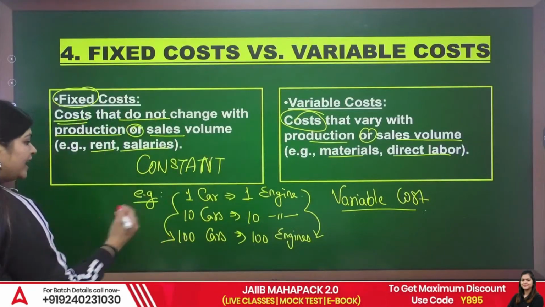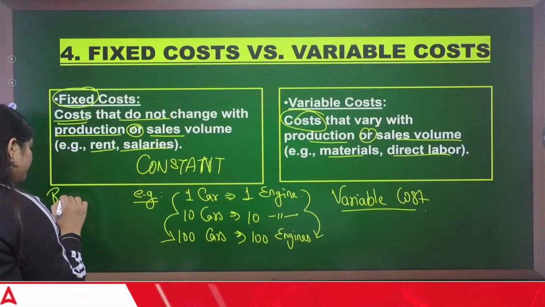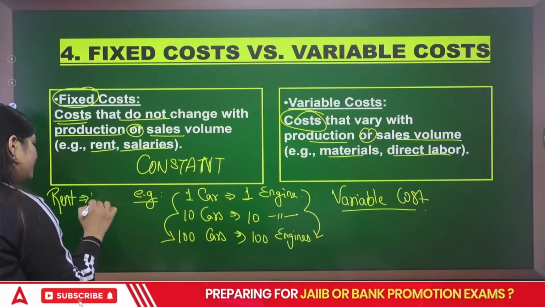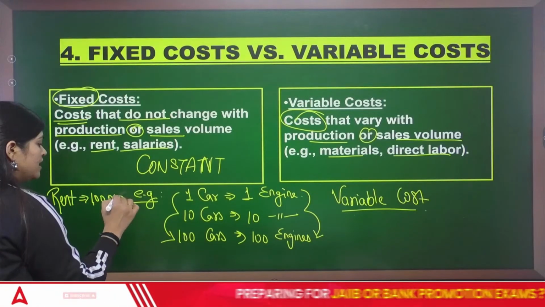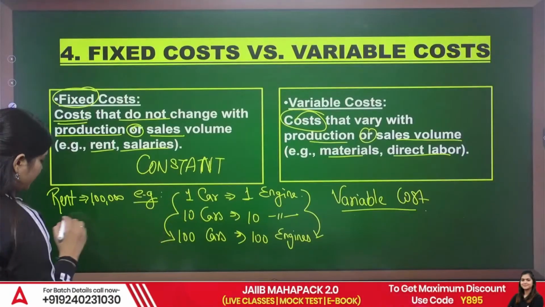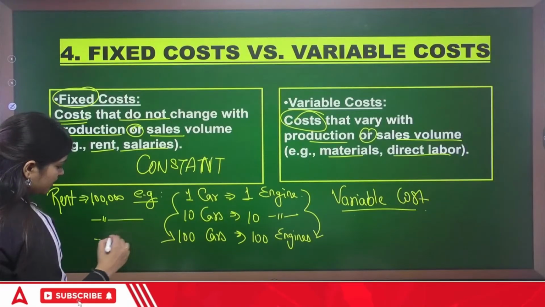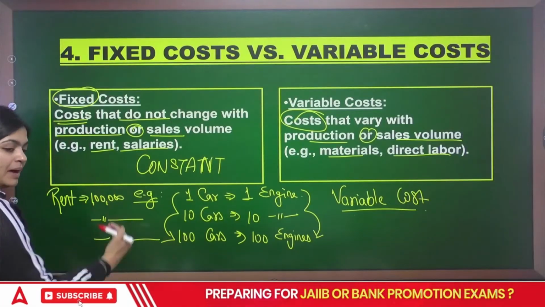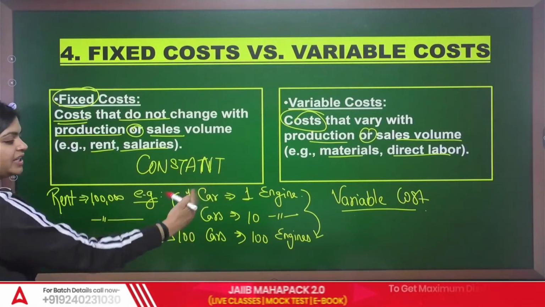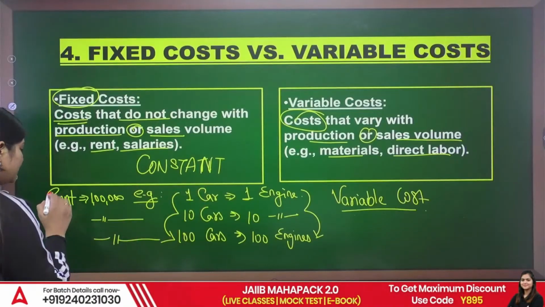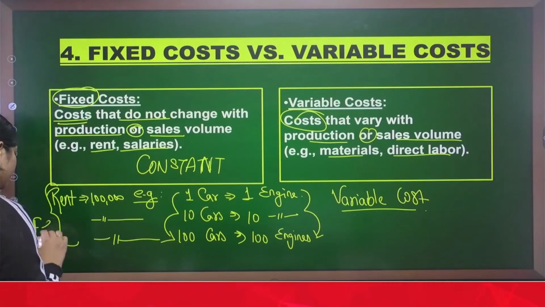Now, next, when you were producing, you were paying rent equal to 1 lakh. Now, when you increase your production, then also 1 lakh. After that, when you increase your production, then also 1 lakh. When the amount is constant even after a change in your production, that is your fixed cost.